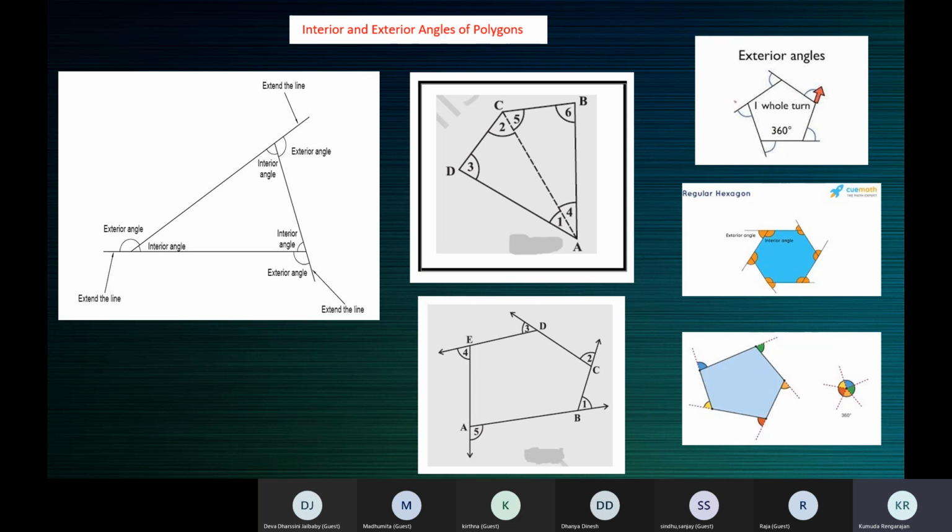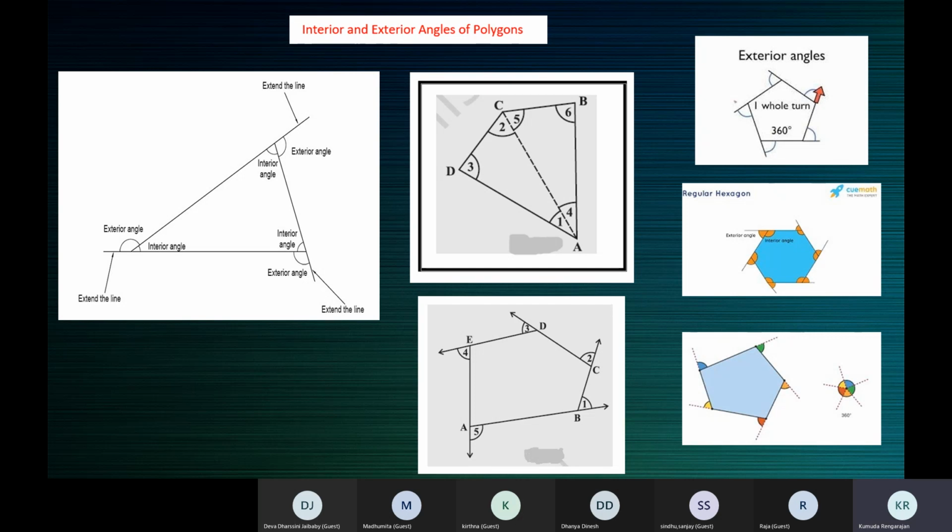As the name indicates, exterior angles lie outside the polygon. Interior angles lie inside the polygon. When you produce the sides of a polygon, exterior angles are formed. So a pentagon is a polygon with 5 sides. It has 5 vertices, 5 sides, 5 interior angles, and 5 exterior angles.